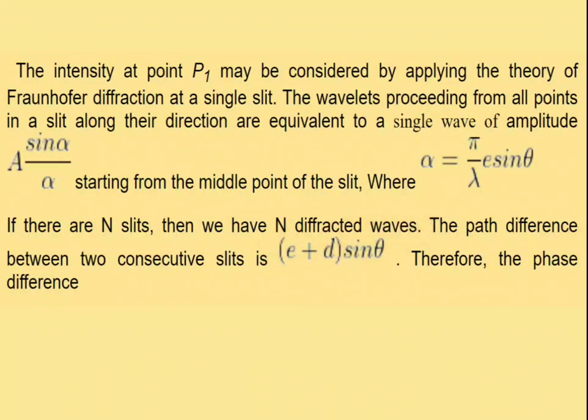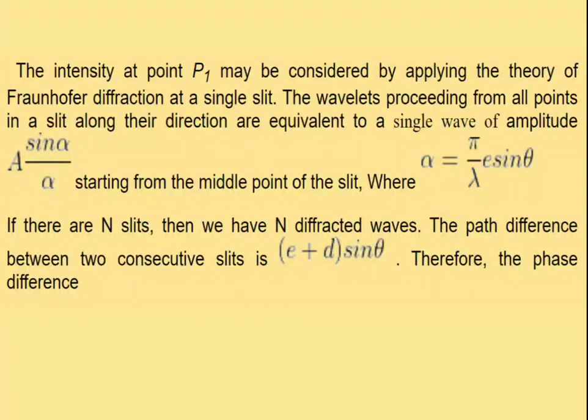Now, the path difference between two consecutive slits: in a single slit it is e sin theta, but in N slits it is equal to (e plus d) sin theta. So in the case of diffraction due to a single slit, the path difference is only e sin theta, but in the case of N slits, the path difference is equal to (e plus d) sin theta.